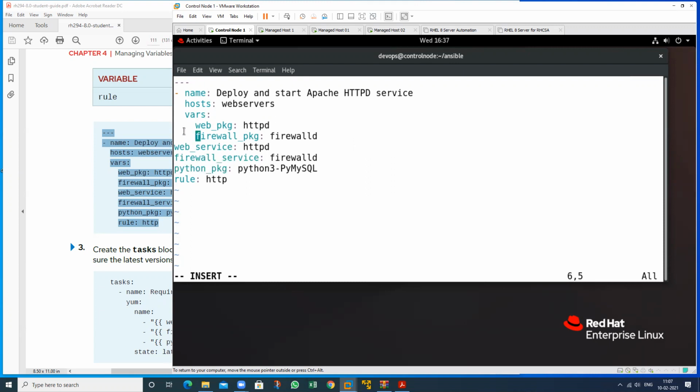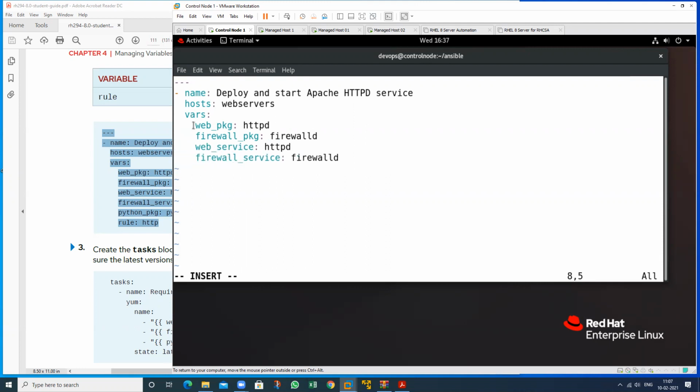But I will use only 4 values first, so I will remove this one, and this one also. I will use these 4 values first, then I will show you the result.